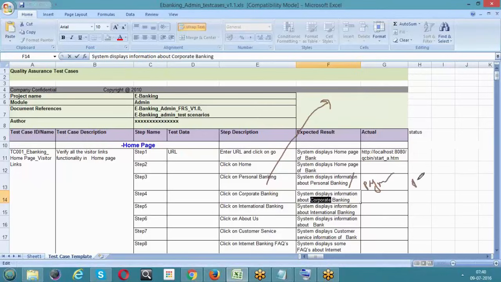So this particular test has failed. We'll report this to the developer. The developer will fix it and tell us that he has fixed it. Then we'll perform retesting and regression testing again. This test case 1, with all the steps, will be tested once again. Is that clear?